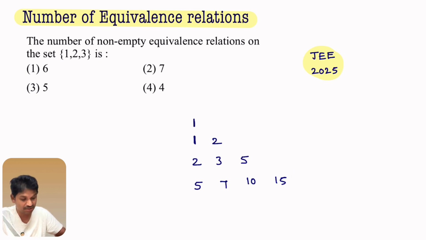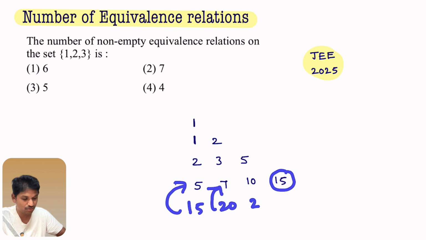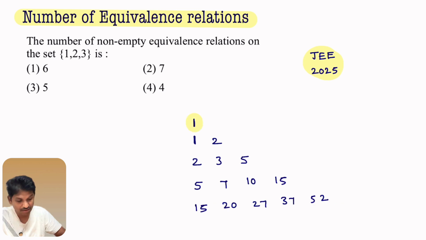For example, here last number 15 is there. You write 15 here. 15 plus 5, 20. 20 plus 7, 27. 27 plus 10, 37. 37 plus 15, 52. Here you observe this last element. From this only we will get number of equivalence relations.